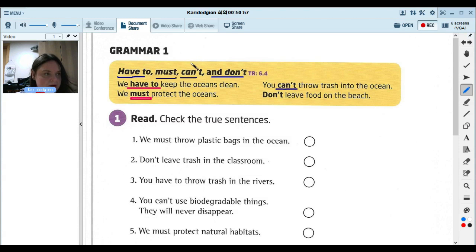So you can't do it. Or maybe if you pollute the ocean, maybe you could get in trouble. You could have to pay a lot of money. So you can't do it. Don't leave food on the beach. This is a bad thing to do. So don't do it. Don't leave trash on the beach.